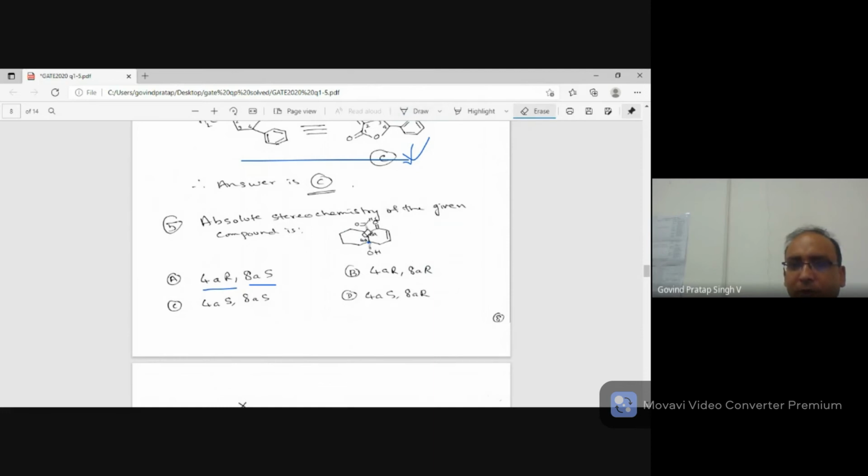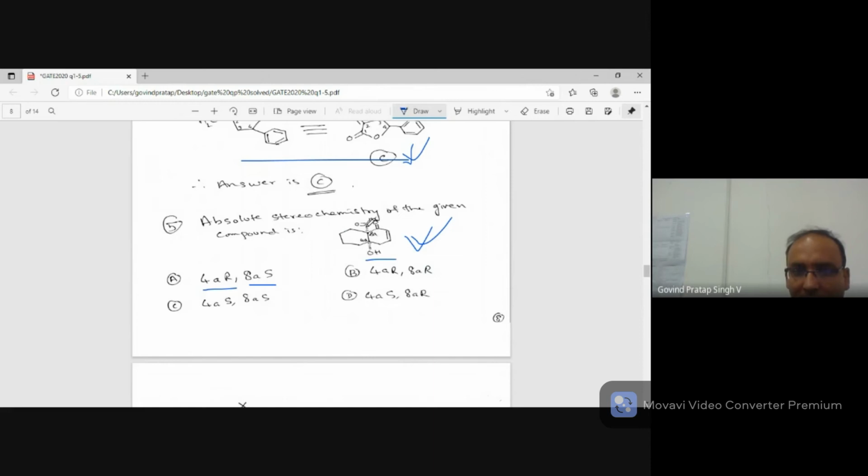Now it's very tough, because you are seeing this OH is away from the viewer, and everything else they have drawn in the plane. This CHO is away from the viewer, and everything else is in the plane. So for absolute configuration you have to go step by step. So let's do it step by step and I'll explain. This kind of molecule is a decalin system.